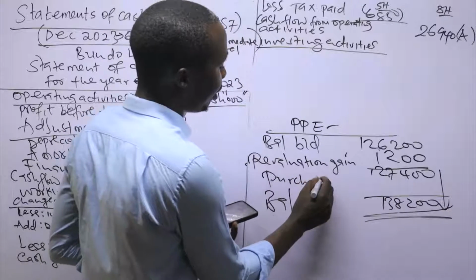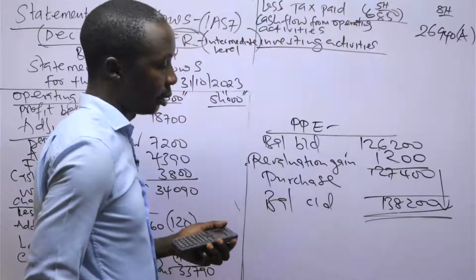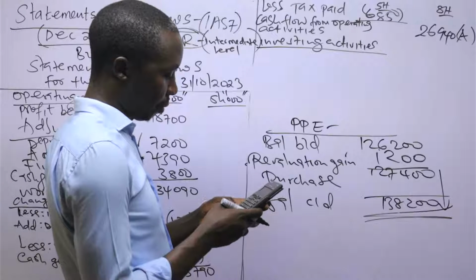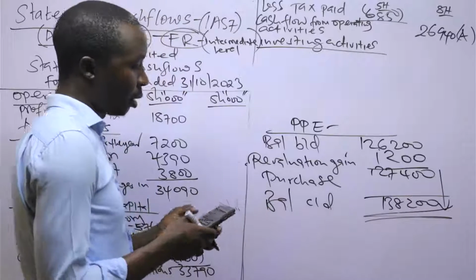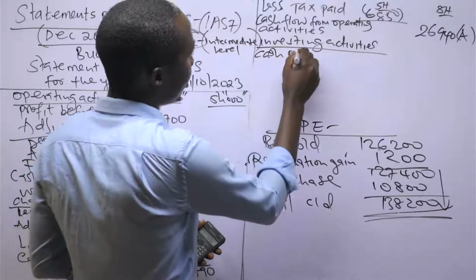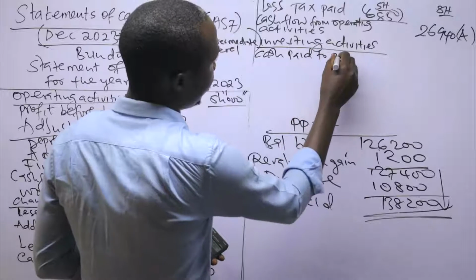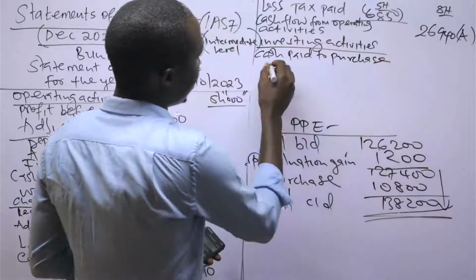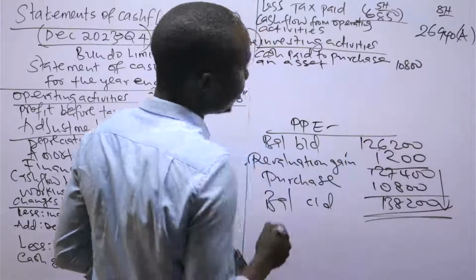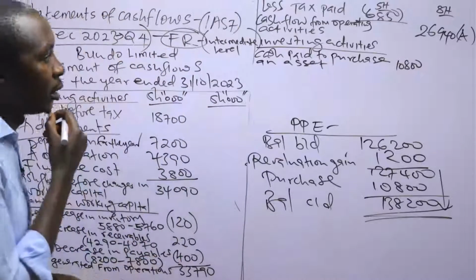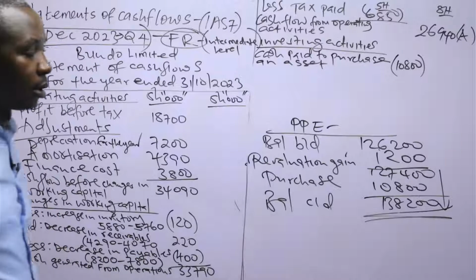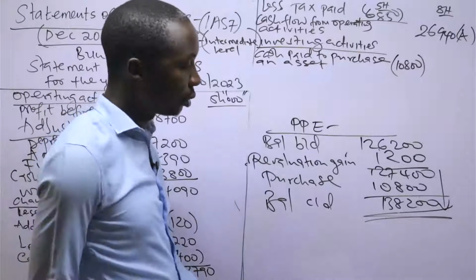That means they did a purchase. If it's a reduction, that is when there's a disposal. They did a purchase of 10,800. So cash paid to purchase an asset is 10,800. This is a cash outflow, money out.